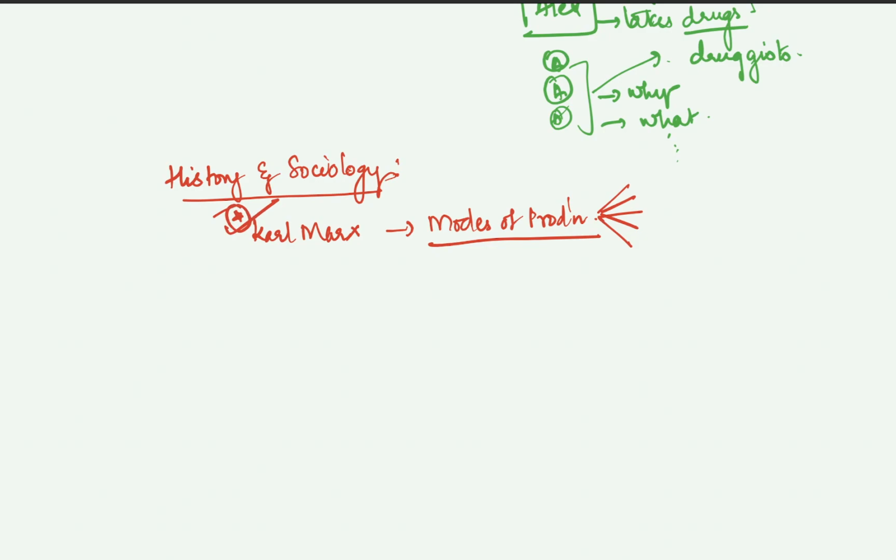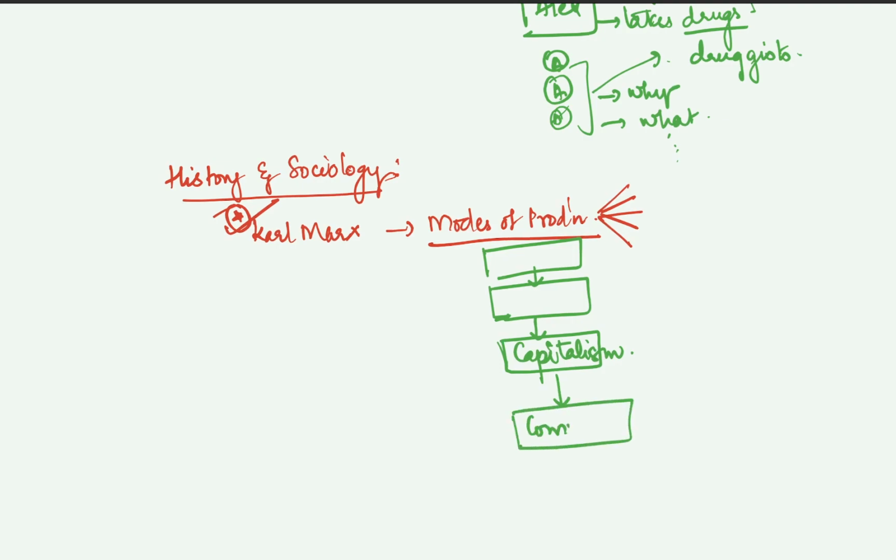So here under the modes of production, he says that society passes from one stage to another stage. Okay, there is a continuous process of society moving from one stage to the other. Right now we are in the phase of capitalism. According to Marx, right now we are in the phase of capitalism, and the next phase would be that of communism, right?